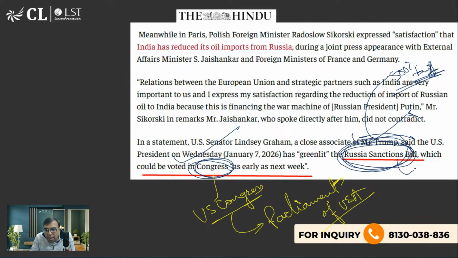नहीं, ये अभी एक्ट नहीं बना है. To the best of my knowledge, it has not become an act. If it becomes an act and it will be signed by the president, then in that case, it will be. हाँ,